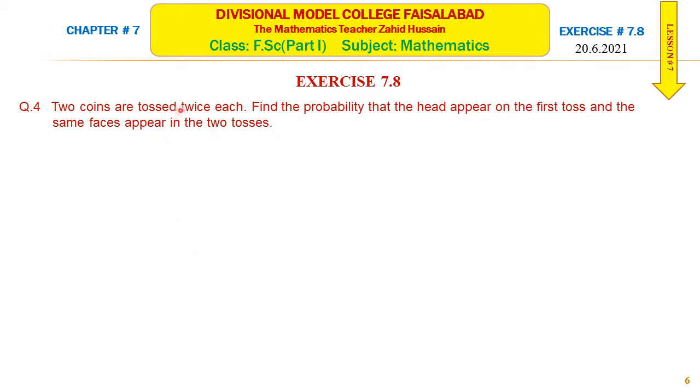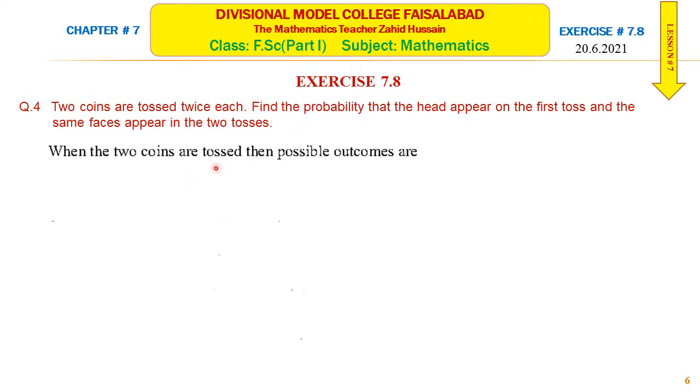Two coins are tossed twice each. Find the probability that the head appears on the first toss and the same faces appear in the two tosses. Head on the first toss is one event. In the second event, it is said that the same faces appear in the two tosses, both heads or both tails.